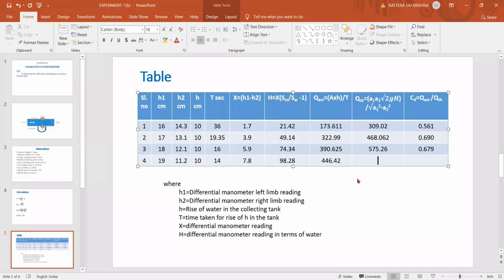Tell the value of Q theoretical. Sir, 918.5. I've done 918, but you have not written it. Just tell again once you check, sir. 918.53.